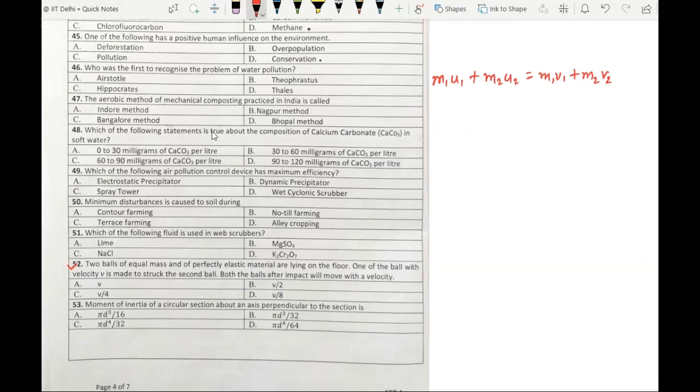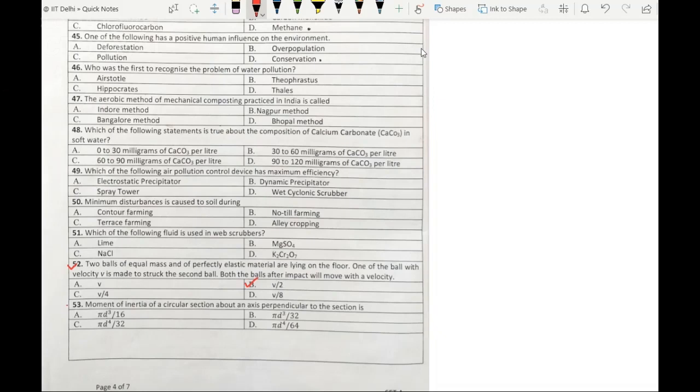The masses of both the balls are equal and the first ball moves with a velocity v. So we can write mv plus the velocity of second ball is 0. After collision, both the balls move with the same velocity. So mv1 plus mv1, or we get mv equals 2 mv1. M gets cancelled. So what we are left with is v1 equals v by 2. So our answer is option B, v by 2.